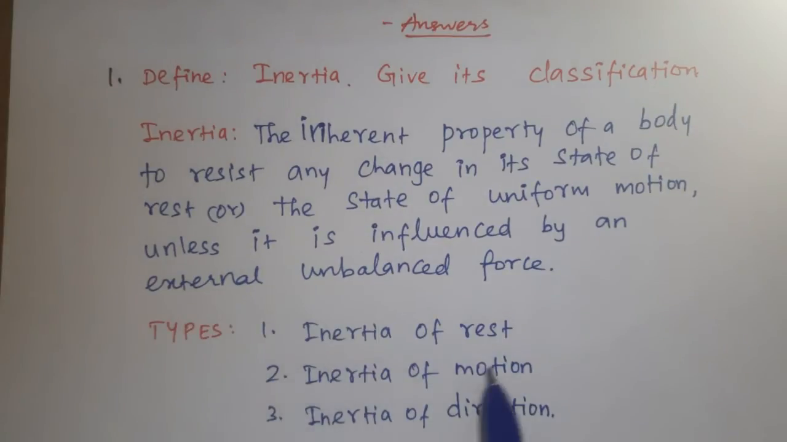First type, inertia of rest. The object itself will not change its position of rest. Inertia of motion, the object itself will not change its motion. Inertia of direction, that is the third one, the object itself does not change its direction. That's the inherent property of a body to resist any change in the state of rest or in the state of motion or in the state of direction. So based on these three concepts, we classified it into three types.